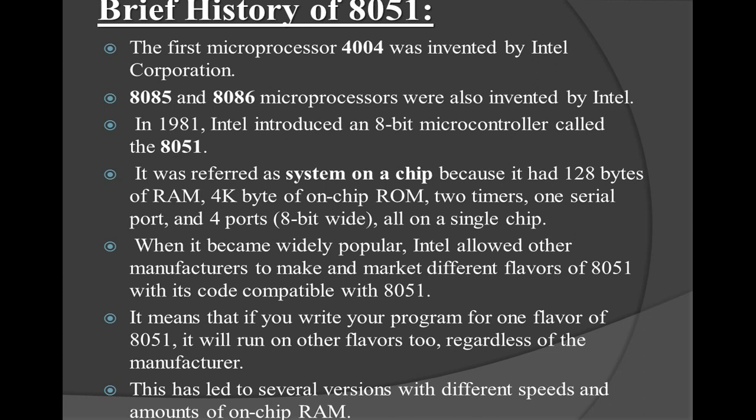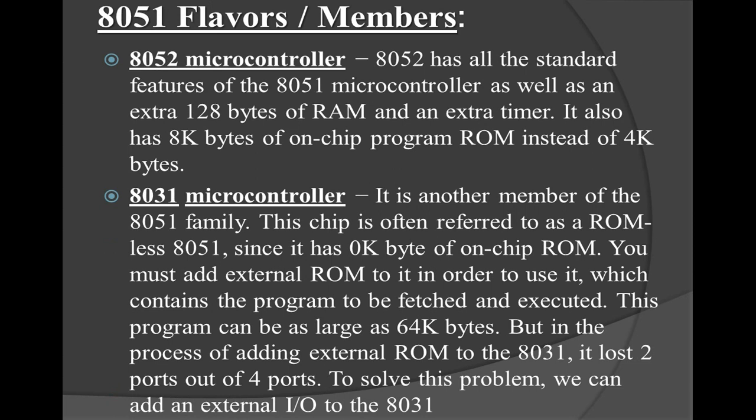So this was referred to as a system on chip because it had 128 bytes of RAM, 4K bytes of on-chip ROM, 2 timers, 1 serial port and 4 ports that are 8-bit wide, all on a single chip. When it became popular, Intel allowed others also to manufacture the same kind of 8051, the same flavors, with the same kind of ports compatible with the 8051.